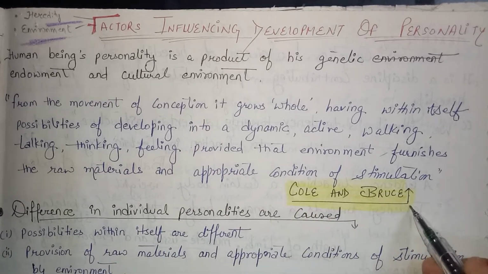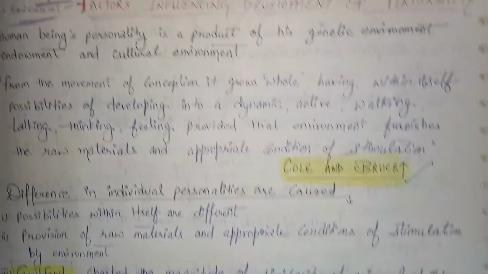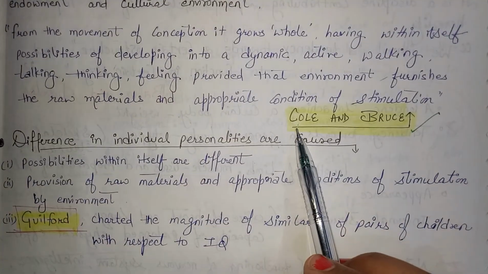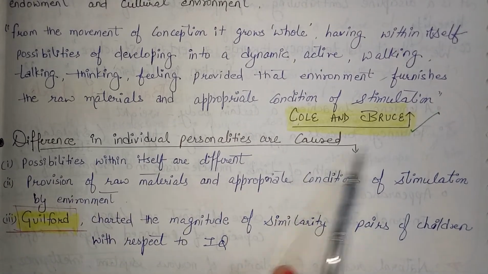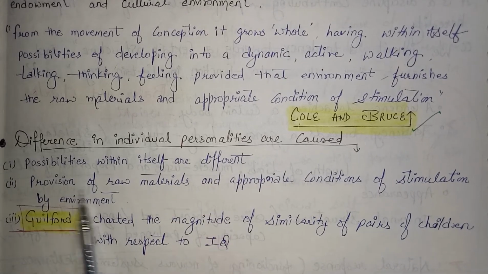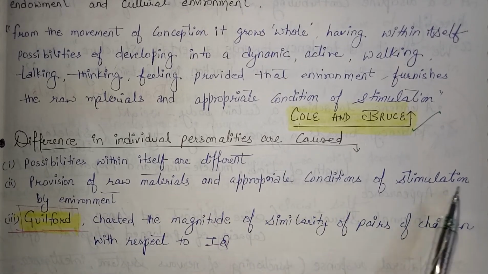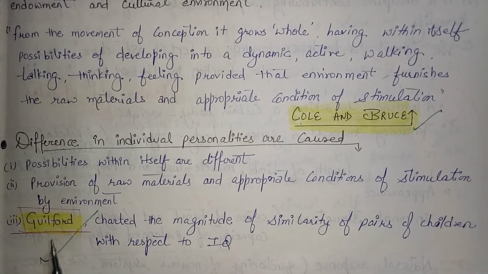These are the views, thoughts, or definition from the point of view of Cole and Bruce. Differences in individual personality are caused by the possibilities within itself being different, and the provision of raw material and appropriate conditions of stimulation by the environment. The last one also comes many times.